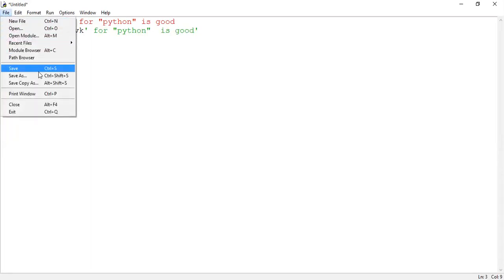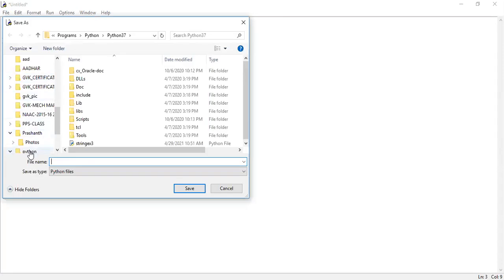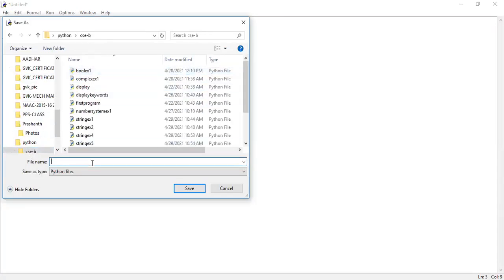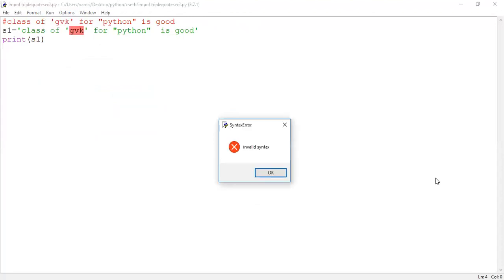So give some meaningful name. So here I'm giving: it's an example for understanding the importance of triple quotes, guys. Example 2, it is example2.py. Okay. So you run the program, it will show an error. What is it showing? Invalid syntax. Invalid syntax.